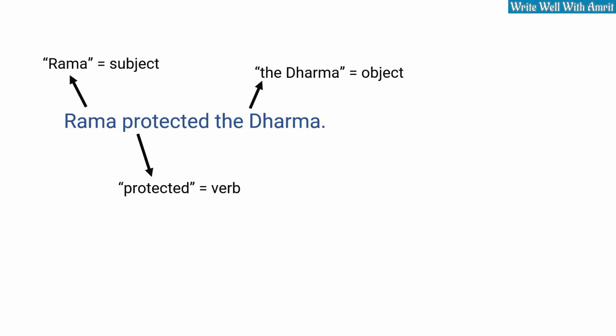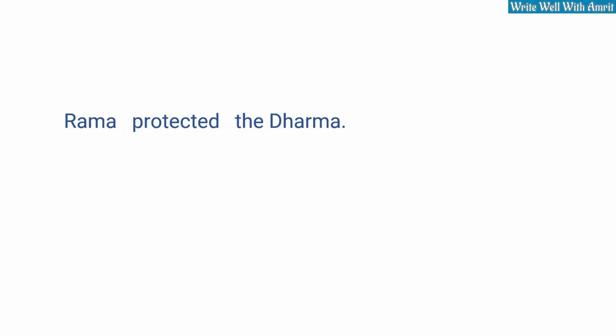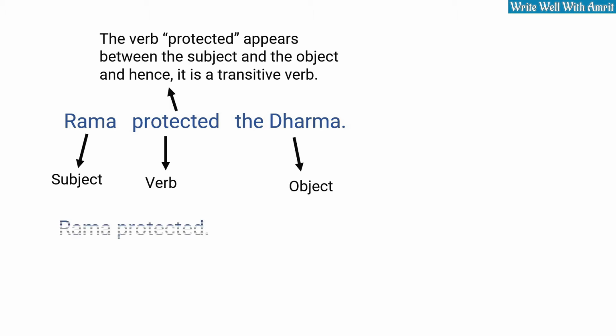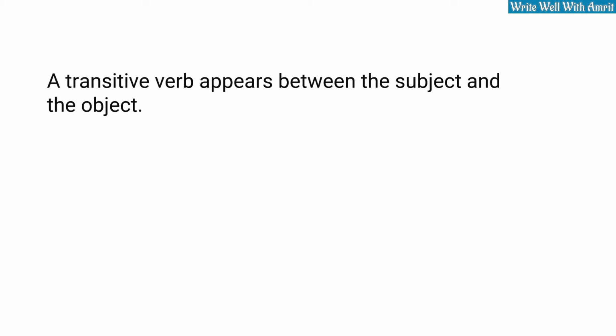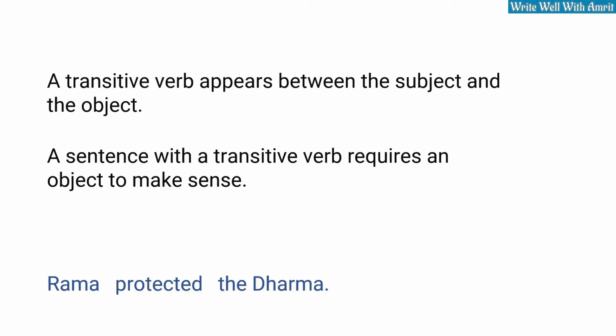If a verb appears between a subject and an object, it is a transitive verb. If a verb requires an object to make complete sense, it is a transitive verb. A transitive verb is an action verb. This action must have an impact on an object. Think in terms of transit.